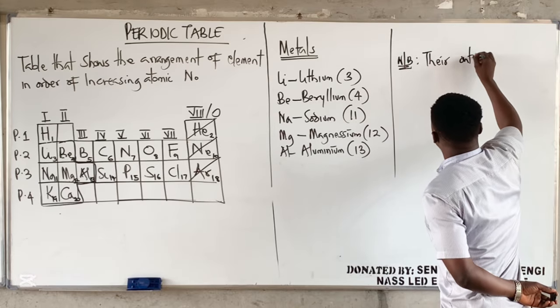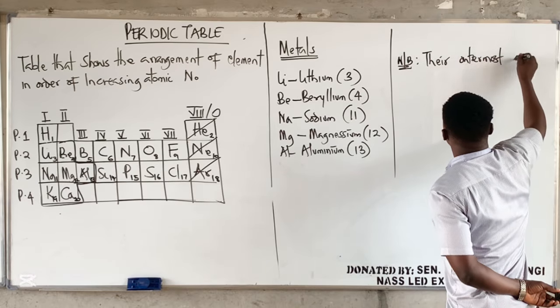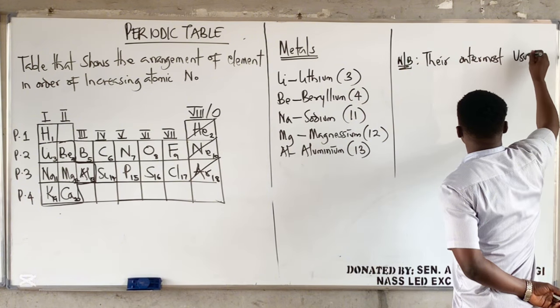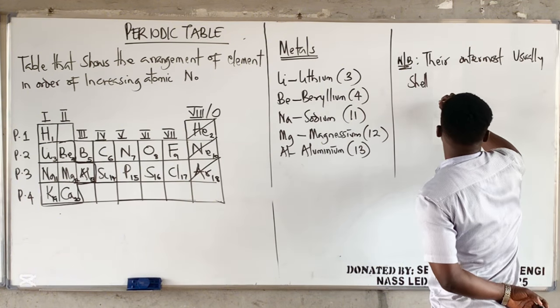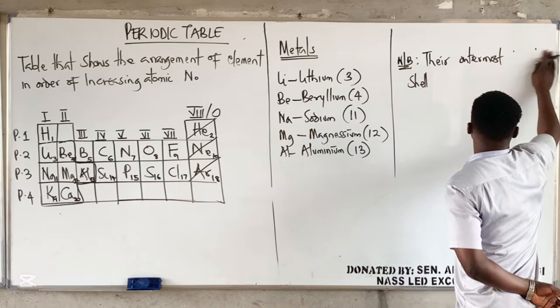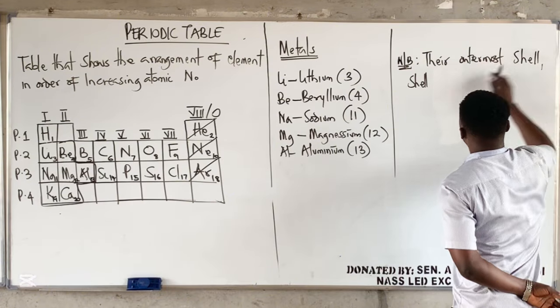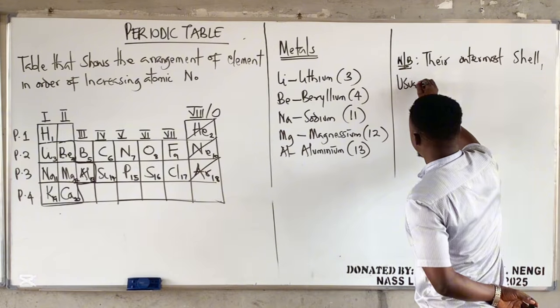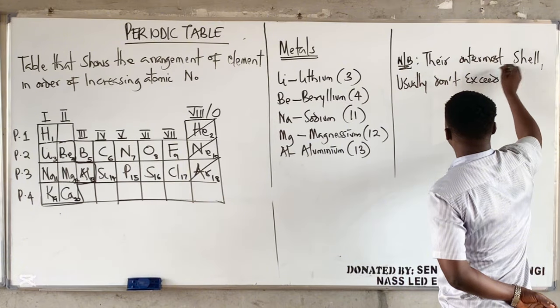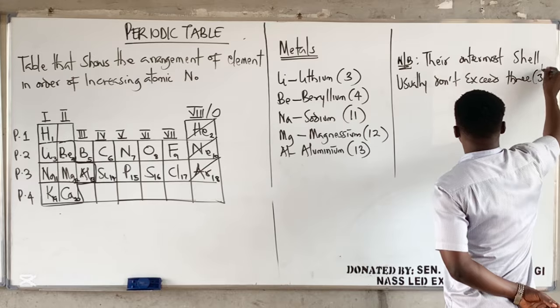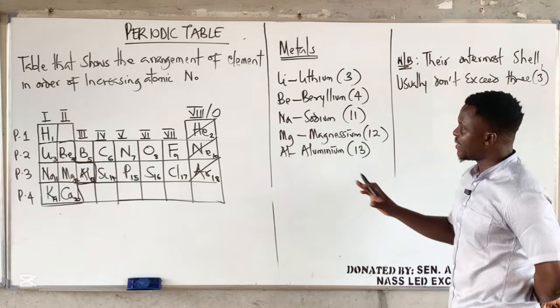their outermost shell usually doesn't exceed 3. Now, this is for the first 20 elements.